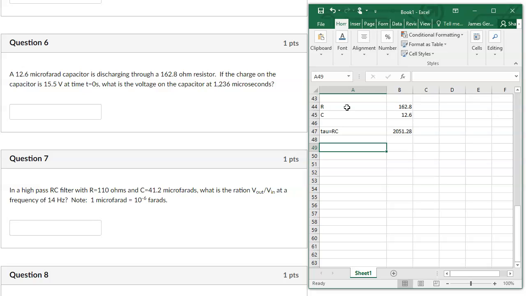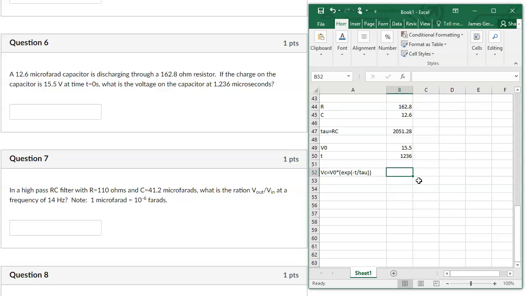We know where we start, so we know V naught, which is 15.5 volts. We know the time we're asked to figure out what's going on. It's in microseconds, and since tau is in microseconds and time is in microseconds, we're good there. And so the voltage on the capacitor is V naught times e to the minus T over tau. So it's a little different from before.